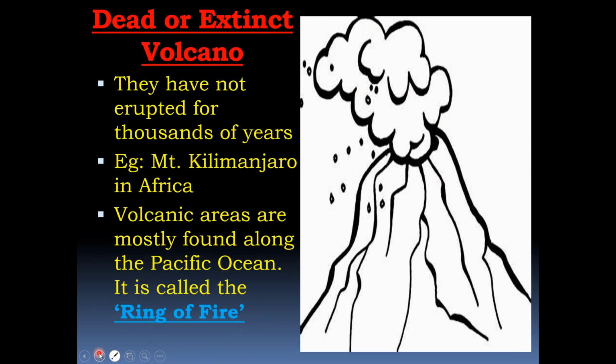So the third type of volcano is the dead or extinct volcano. Dead or extinct volcano means it is no more existing. It has vanished. They have not erupted for thousands of years. Example, Mount Kilimanjaro in Africa. Volcanic areas are mostly found along the Pacific Ocean. It is called the ring of fire. Ring of fire.